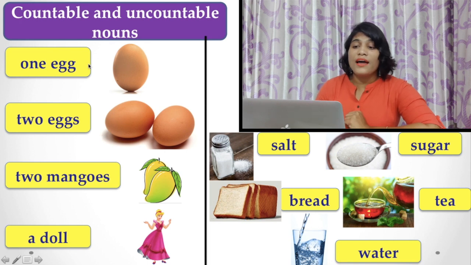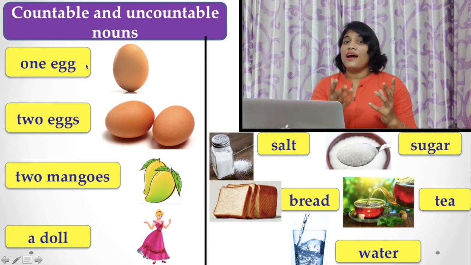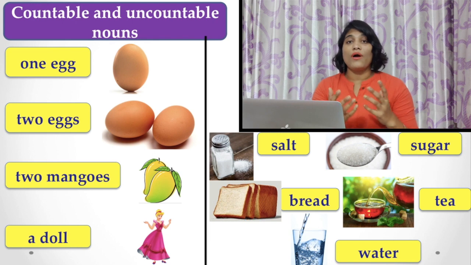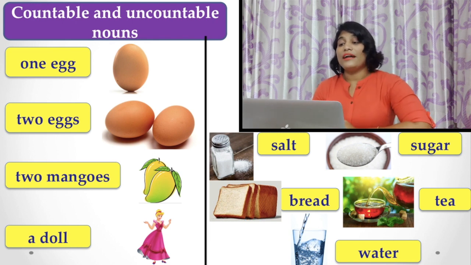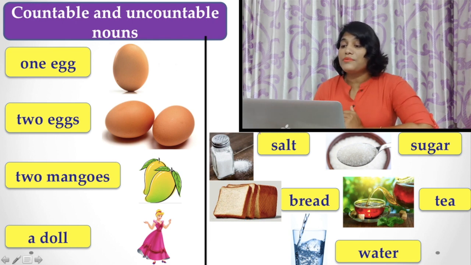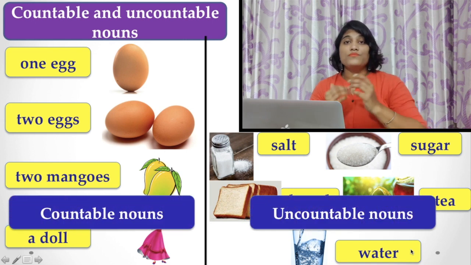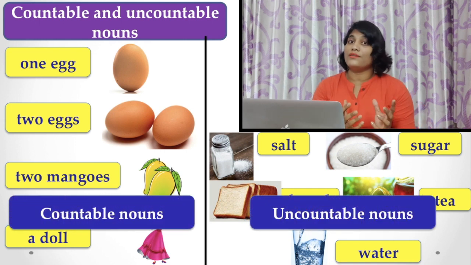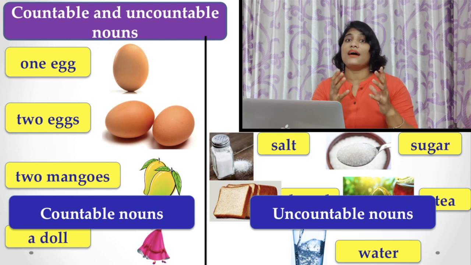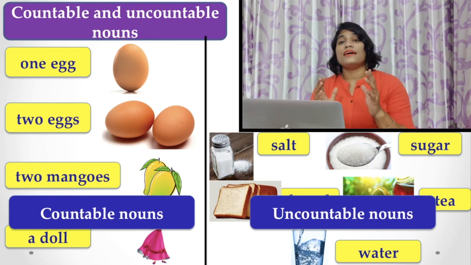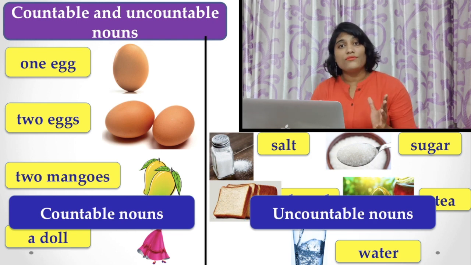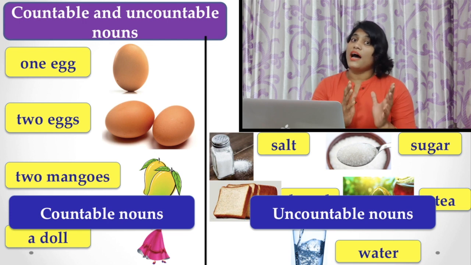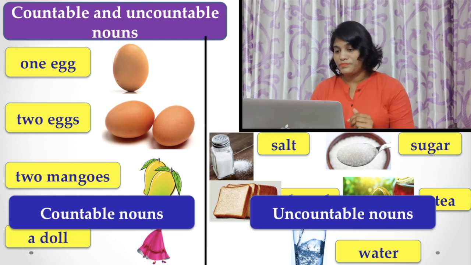Here you find we can count an egg, a mango, a doll, but in contrast to that, we are not able to count salt, sugar, bread, tea, or water. So, the objects we can count, we call them countable, and the objects we cannot count, we call them the uncountable objects.